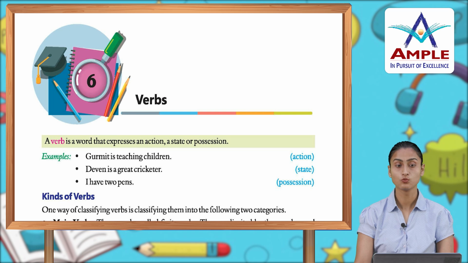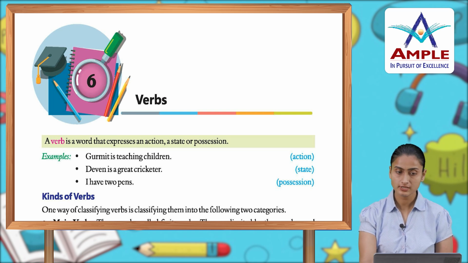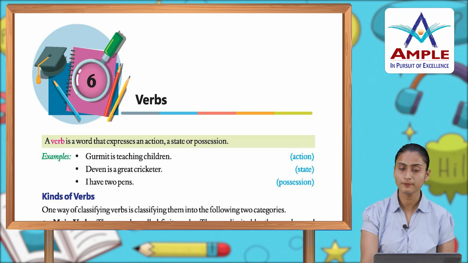Today's topic is verbs. A verb is a word that expresses an action, a state or possession. Examples: Gurmeet is teaching children. Action. Devin is a great cricketer. State. I have 2 pens.